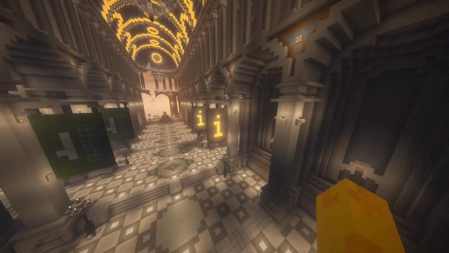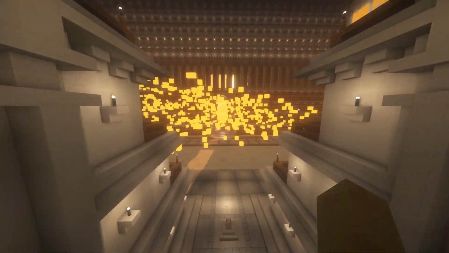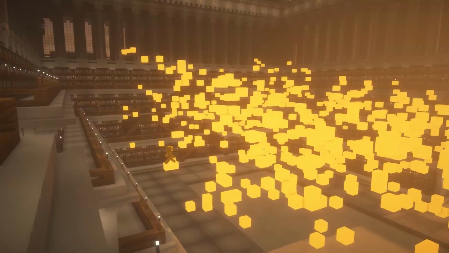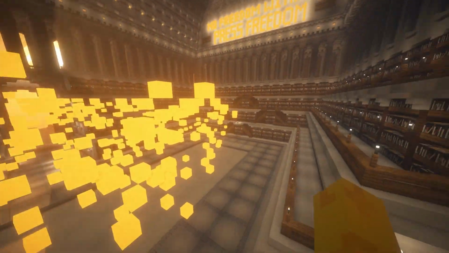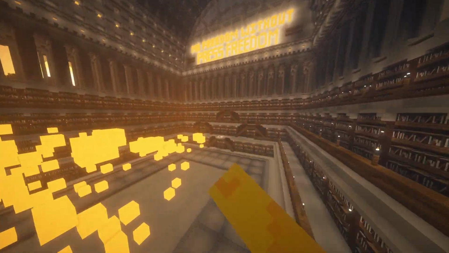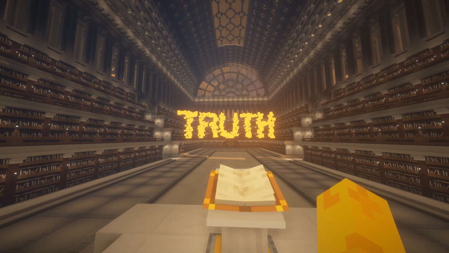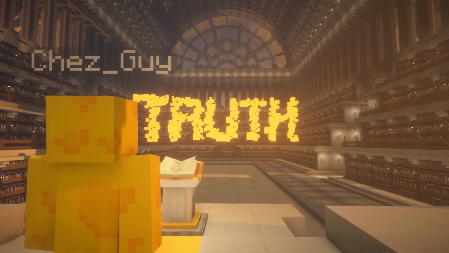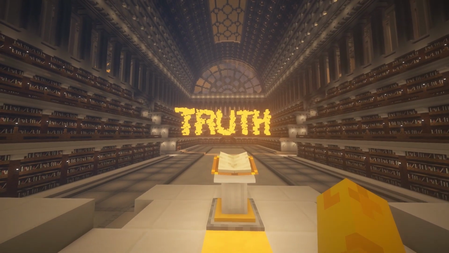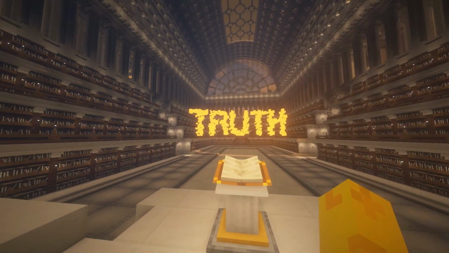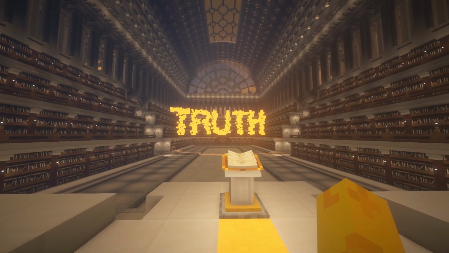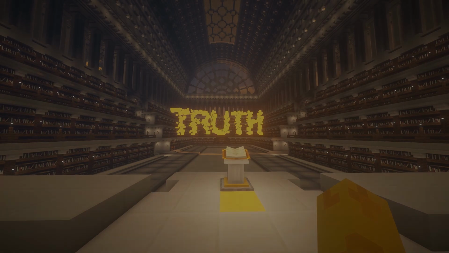This last room is where it gets really interesting. If we go into this little corridor, you can see there's a bunch of blocks here. They look random and sporadic, but all these blocks spell out something very interesting. If we go all the way up here and look right here, it spells out truth. It's so cool. This is the first time I'm seeing it, and it is insane. I just wanted to show this off because it's one of the best parts of this build.